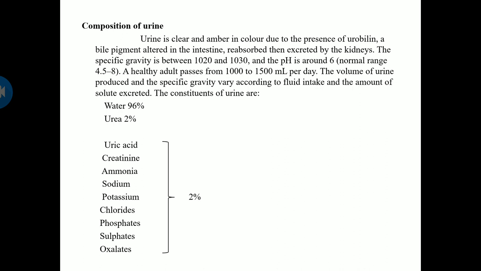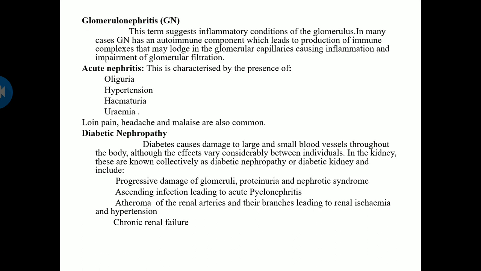amount of solute secreted. The constituents of your urine are water, nearly 96%, urea 2%, and the rest 2% will be uric acid, creatinine, ammonia, sodium, potassium, chloride, phosphate, sulfate, and oxalates. So this is your composition of urine. Next are the disorders.